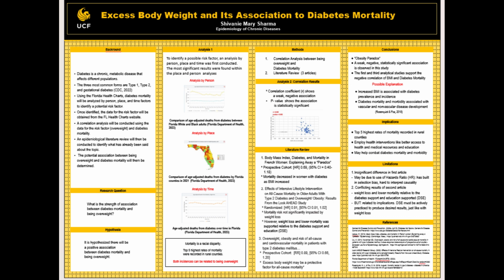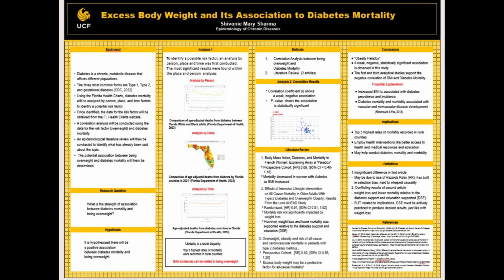A hazards ratio was used for this study, which has built-in selection bias. But it is also difficult to interpret the causality between the variables using this method. So this is why the results may have shown insignificance. The second study looked at effects of intensive lifestyle intervention on all-cause mortality in older adults with type 2 diabetes and overweight and obesity. It was a randomized controlled trial that used a hazards ratio as the method of association.